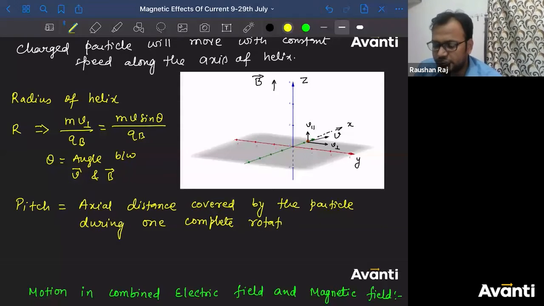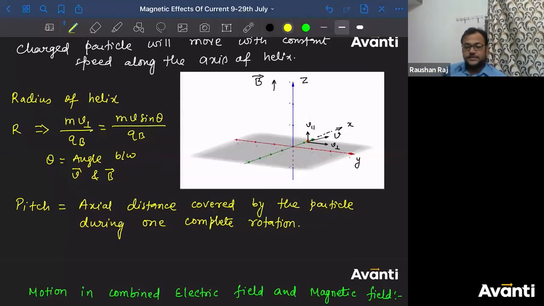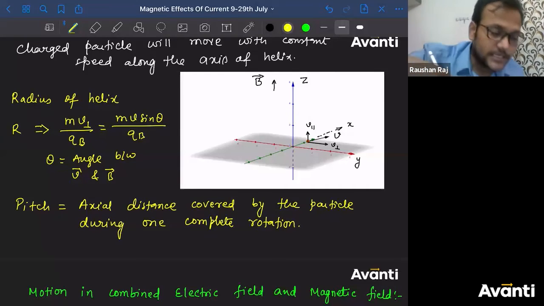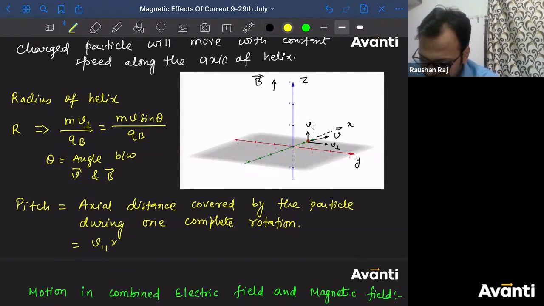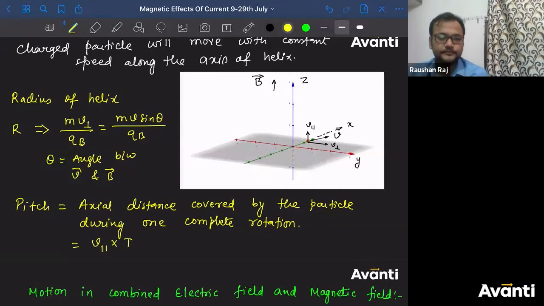Which component of velocity is responsible for motion along the B axis? The parallel component. Does the value of the parallel component change? No, because there is no force. So can I say that the distance is v parallel into the time period T?